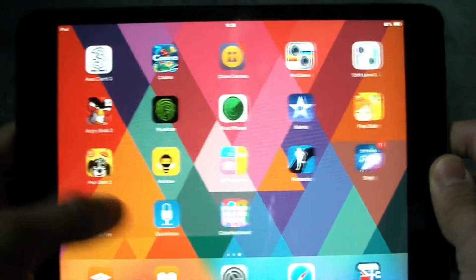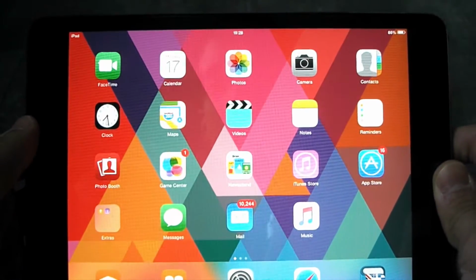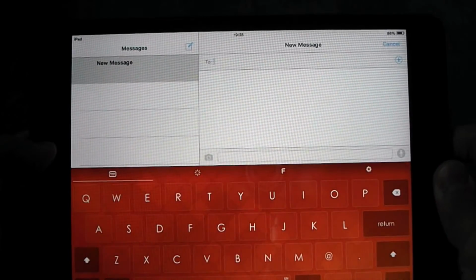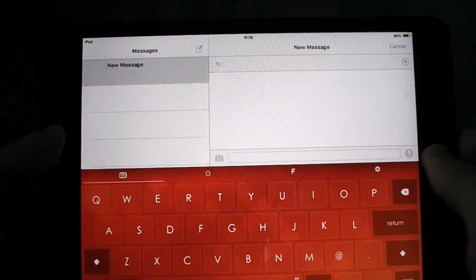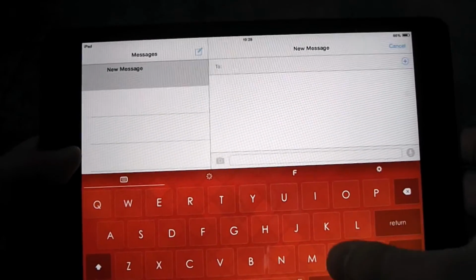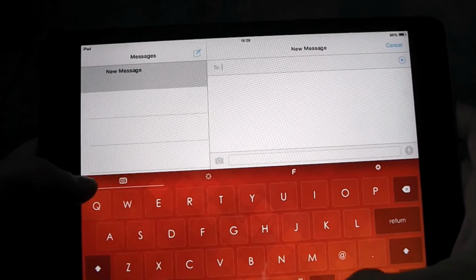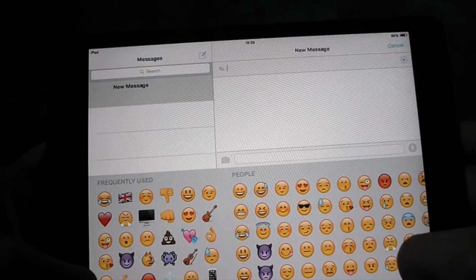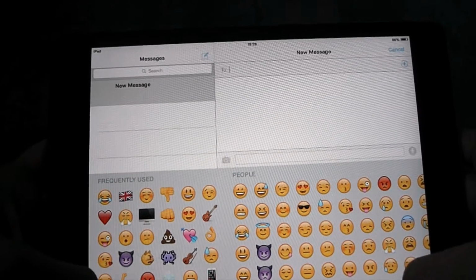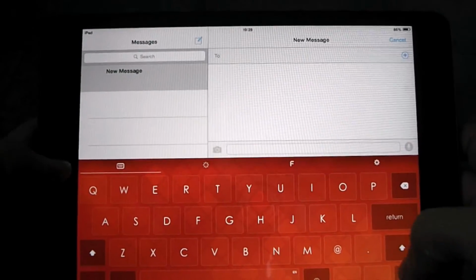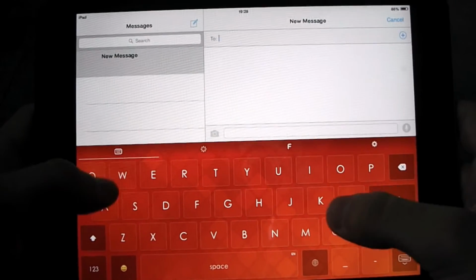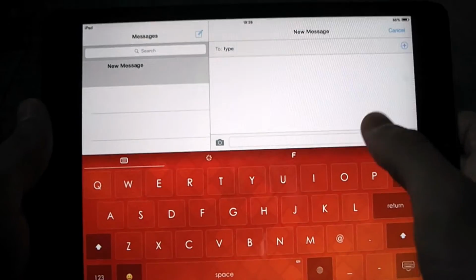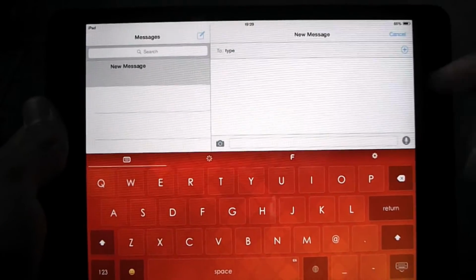I'm gonna go back to the screen, and I'm gonna open Messages. To change your keyboard to the layout that you have chosen, just click on the Earth here, click the Earth again, and then click again, ABC, and now you have the keyboard. Now you can type with this keyboard. You even have the swipe.